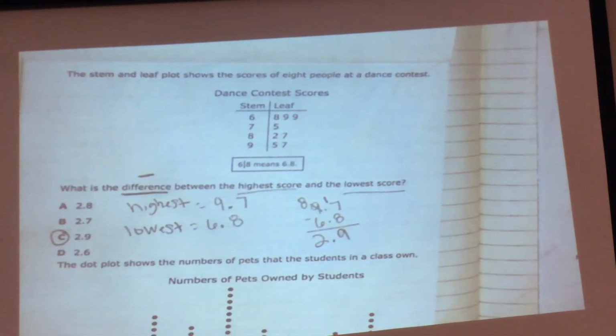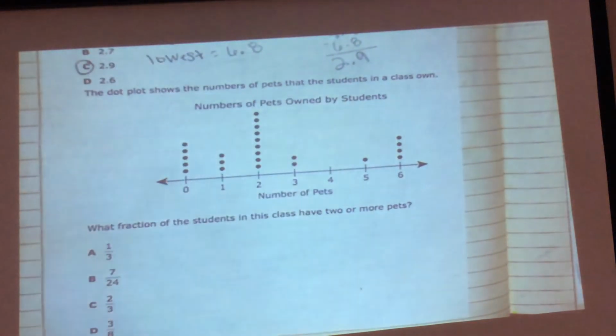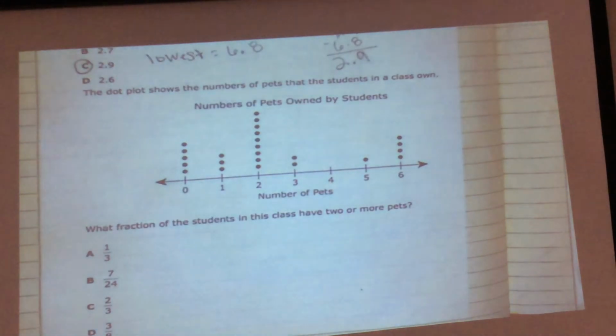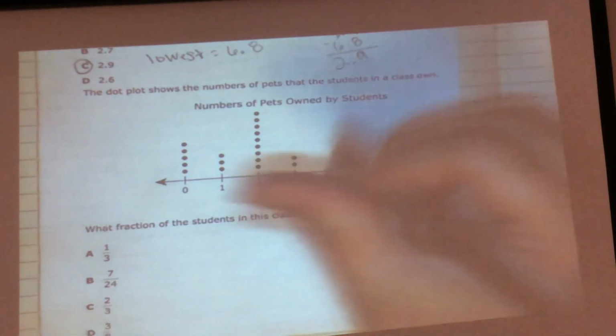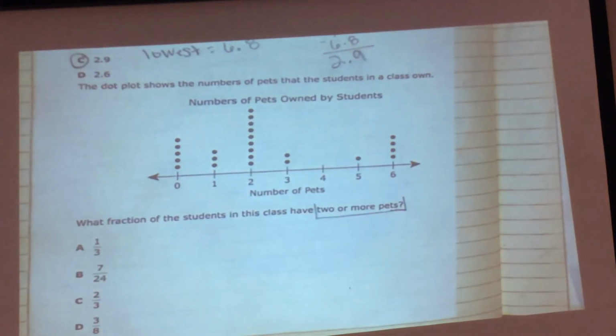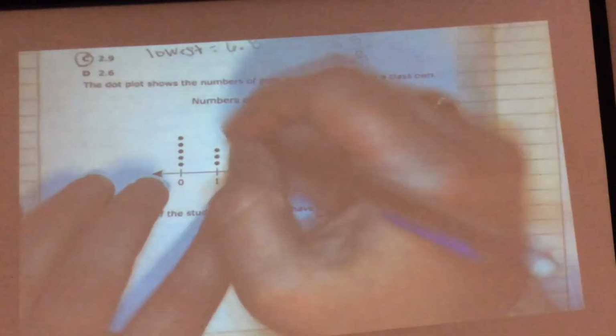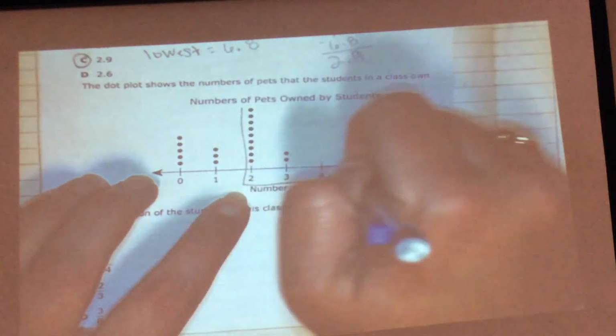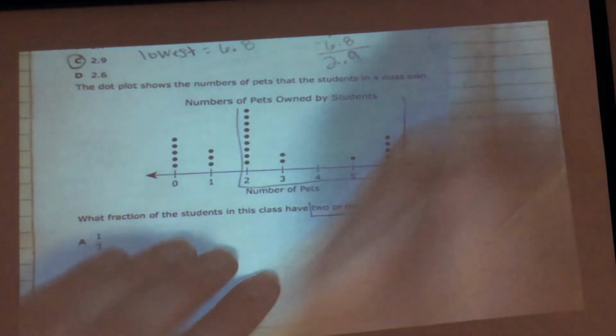Questions on this? No. Okay, cool. One more. The dot plot shows the numbers of pets that the students in class own. What fraction of the students in this class have 2 or more pets? Okay, first, I want to talk about this 2 or more. Am I including 2 or only above 2? Including. When it says 2 or more, that means I'm including that amount and more.